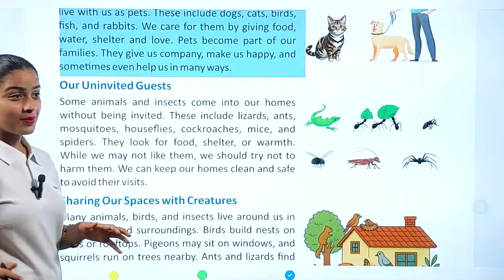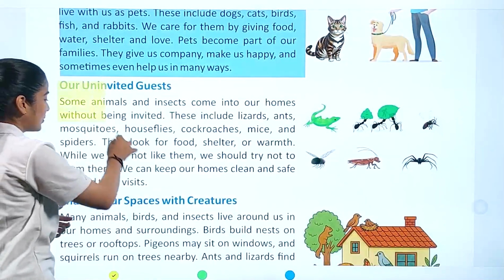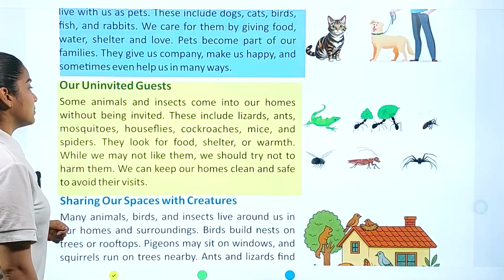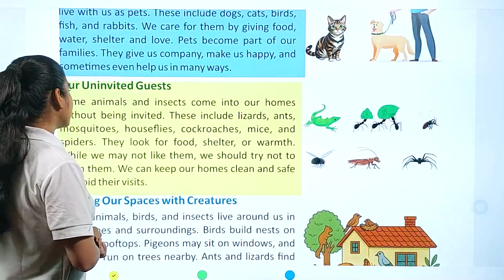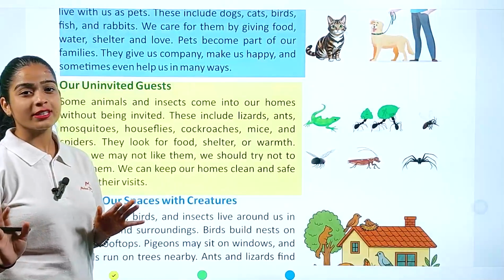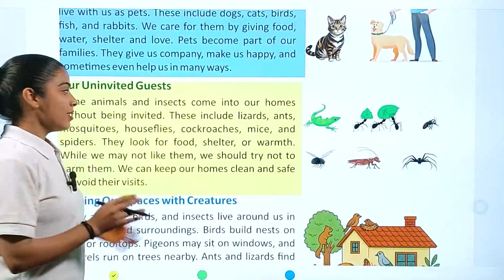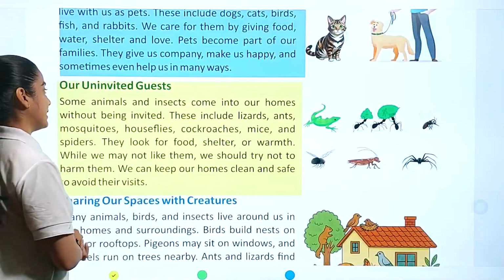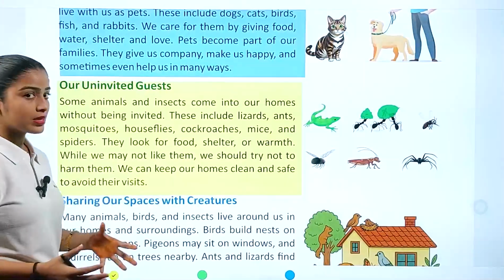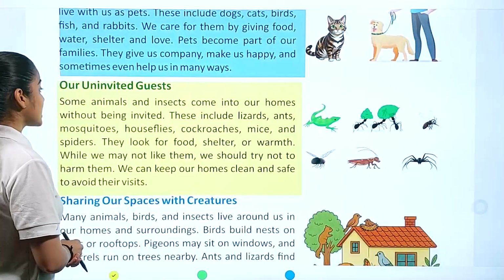Now we are going to talk about the uninvited guests, which just come into our home without any invitation. Some animals and insects come in. So now we have uninvited guests. Those guests do not need our invitation; they can come inside our home on their own. So what we understand here is that these guests don't need any kind of invitation. Some animals and insects came.